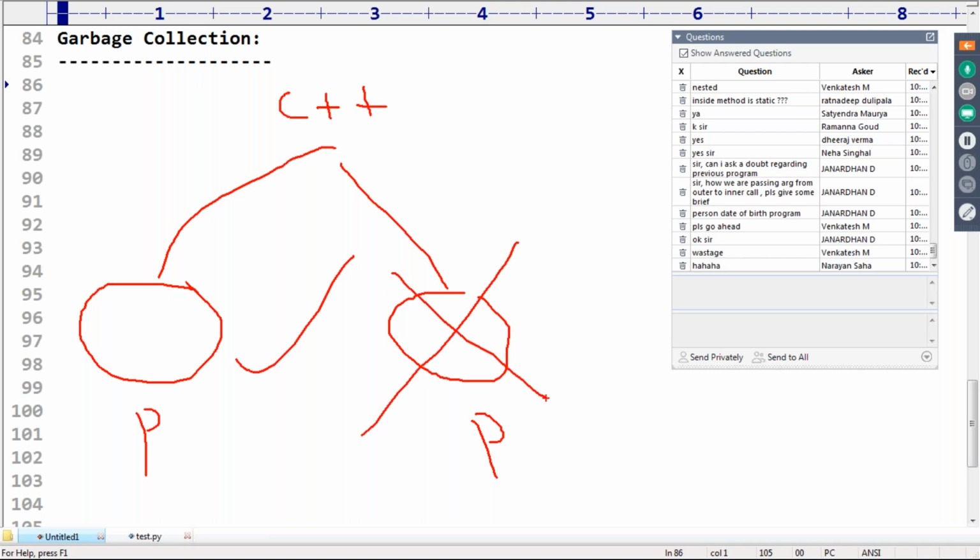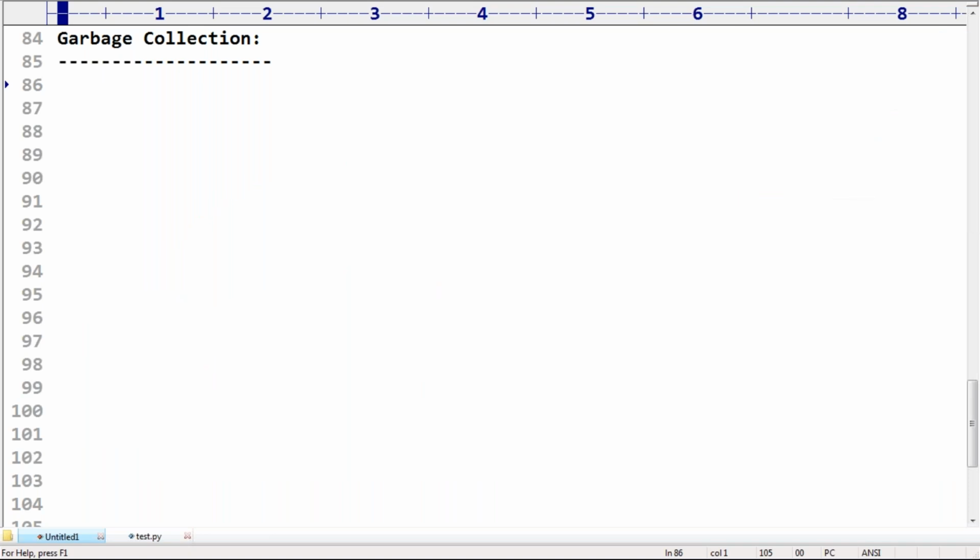Both activities, creating and destroying, are taken care of by the programmer only. Remember that. Usually the programmer takes very much care while creating objects.